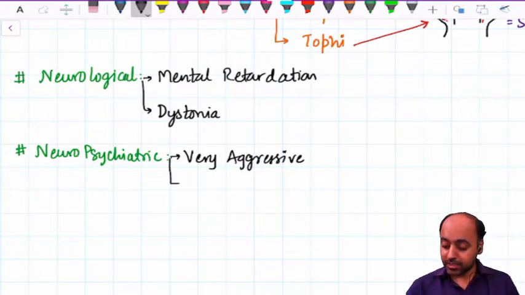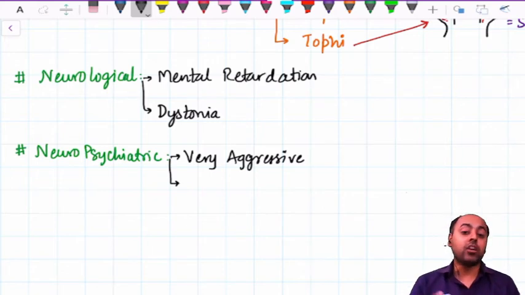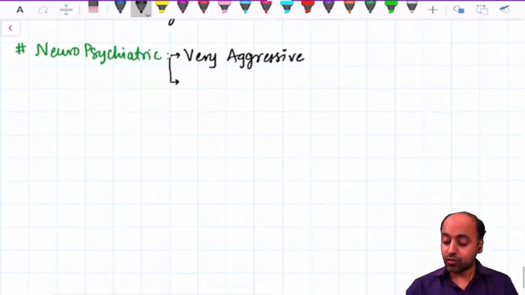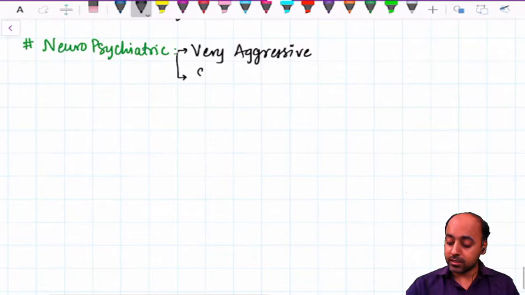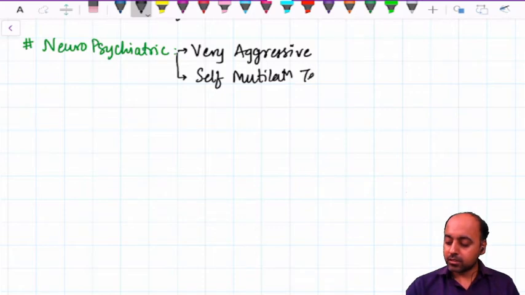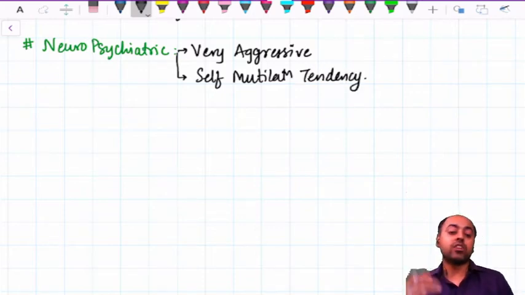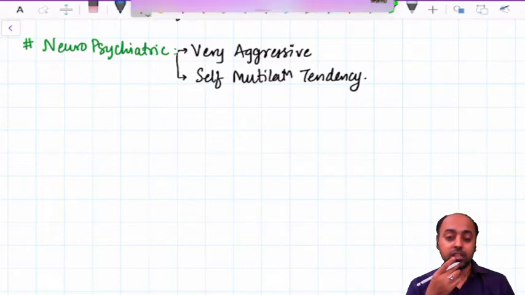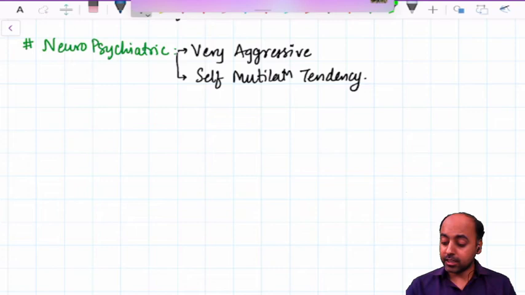But the classical and characteristic finding of the Lesch-Nyhan syndrome, for which it is best known, is the self-mutilation tendency.